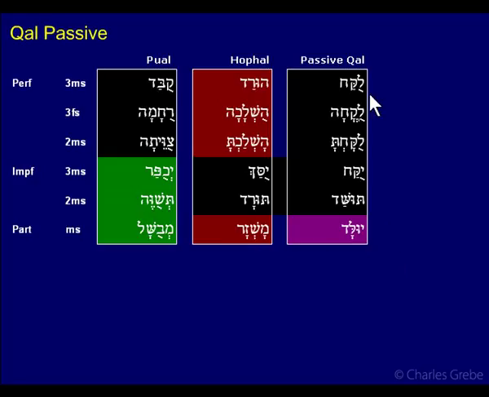Another thing is that lakach is a form that acts like first nun. This is nasach, and we see the nun has assimilated, lakach has assimilated. But the lamed does not assimilate like the nun does in anything other than qal. At least there's no evidence of that. So that would speak against it being a hofal. Okay? Lamed normally only assimilates in the qal, and here it looks like the hofal, but that would argue against it being a hofal.